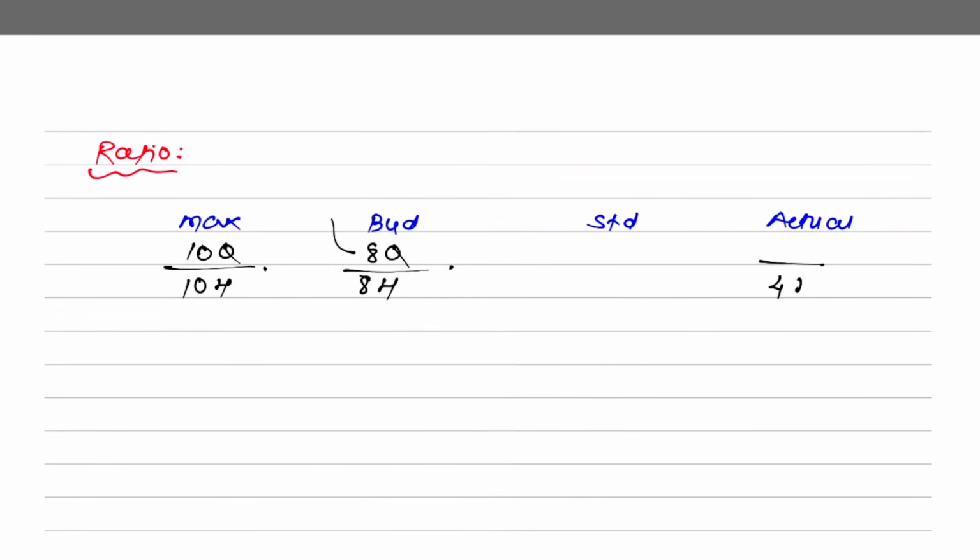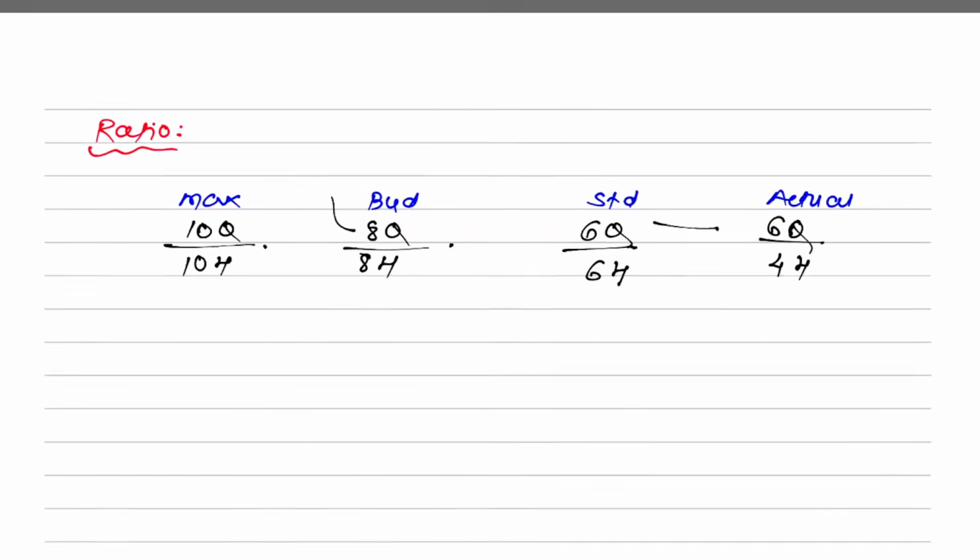You studied only for how many hours? 4. But maybe you are quite efficient. You solved 6 questions. If you understand, you are efficient. Why? What is expected in 4 hours? 4 questions. But you did 6. It means your speed is higher, right? These 6 questions should have taken how much time? 6 hours, I can say. Write it here.